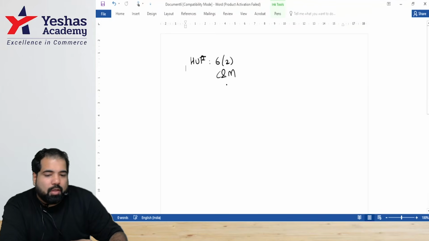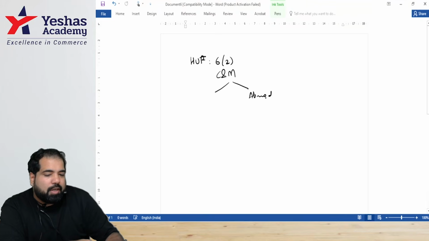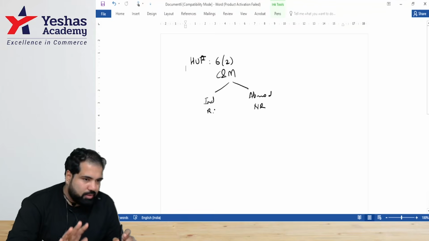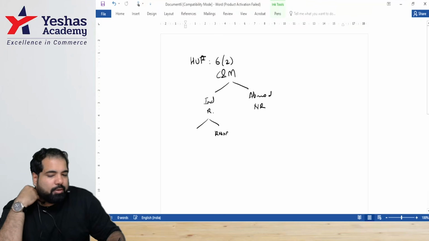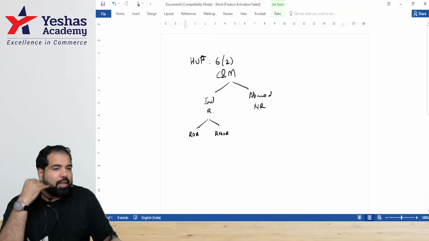Depends on what? If the control and management is completely abroad, then it is what? If it's completely in India or partially in India, then what is it, guys? Are we okay with this, guys? Yes. And they can also be converted into what, guys? RNOR or ROR, guys, depending on the Karta.